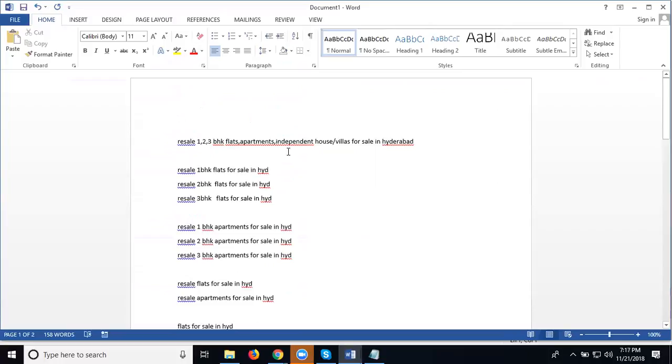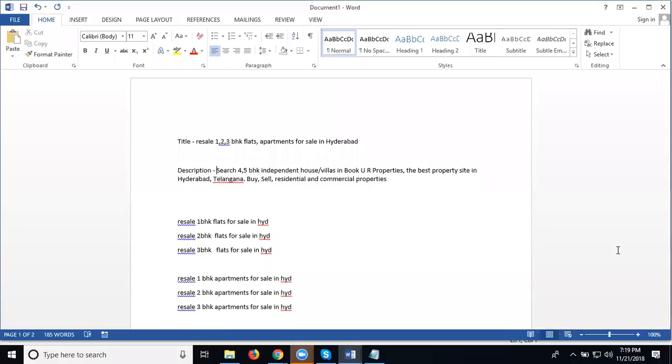1 BHK independent villas for sale in Hyderabad. One keyword. 3 BHK independent villas for sale in Hyderabad. So keywords are increased using only one title, but our title allows only 160 characters. That is called, I'm writing this title in two ways. Copy this title. Just wait for a second. So the title will be 60 characters. Description is written up to 300 characters, showing only 160 characters.